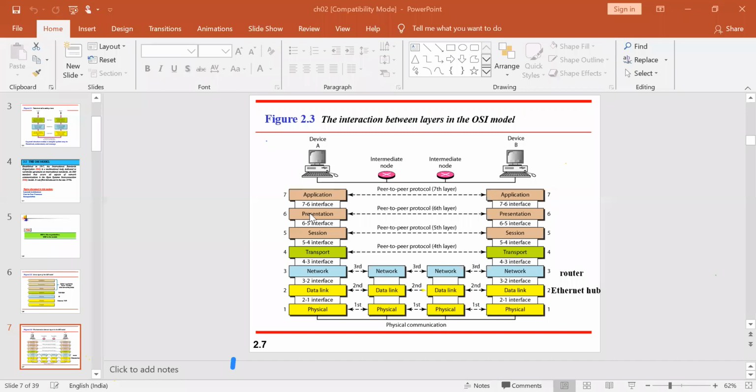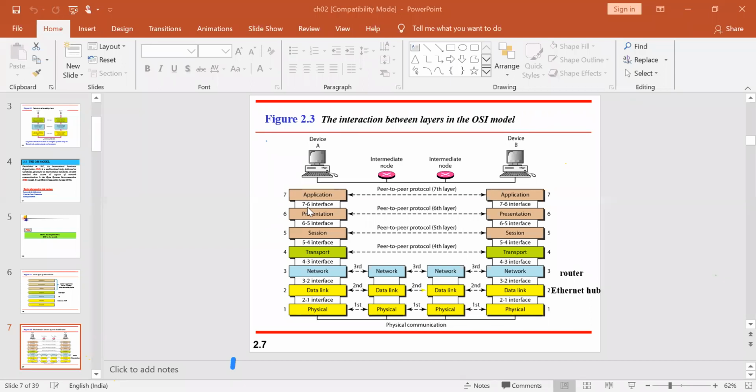So, first thing is I told that device A is a client, device B is a server. Fine, accepted. With respect to device A, these layers you are seeing will not be visible to anybody. This is just for our understanding. We have written these particular layers, seventh layer onwards, that is how it will be flowing, because depending on the view only, we are sending the request. So based on that, the application layer is the first layer that will be available.